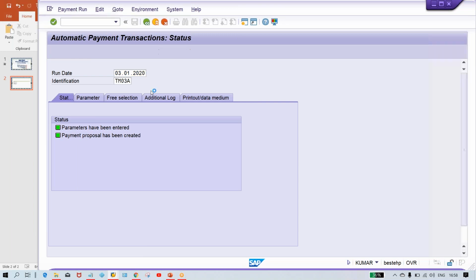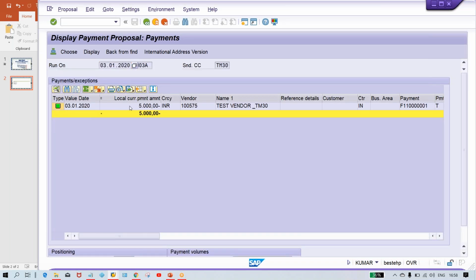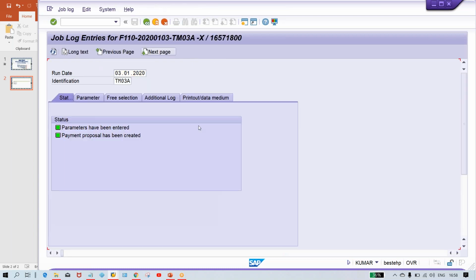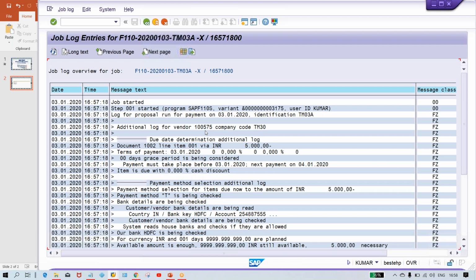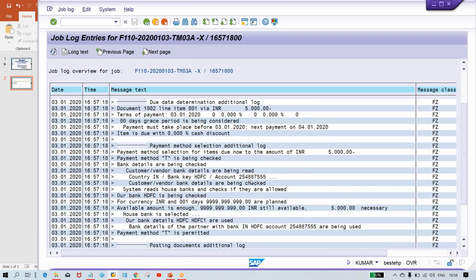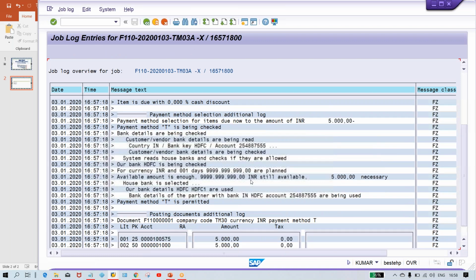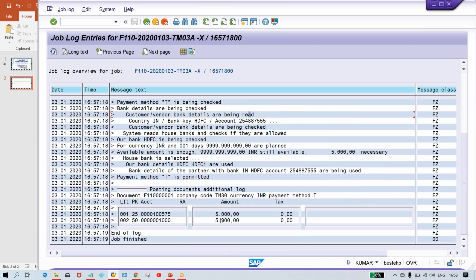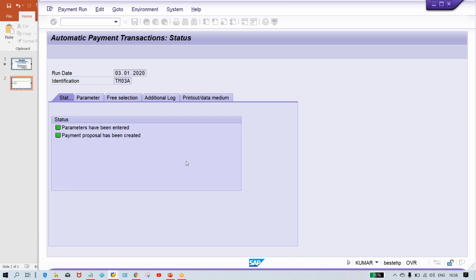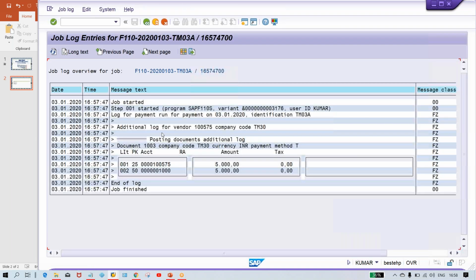So now once again, if you check the proposal display here, look, it became green. It means if you have a look at the proposal details here, look at here, the accounting entry has taken place. Just scroll down and here, look, because I have already posted one invoice and this invoice got selected. If you want to run payment, you can run the payment. In the similar way, you can run the payment here, right? Just press enter, enter, enter, and look here if you want to see the payment proposal. So here the payment got posted.